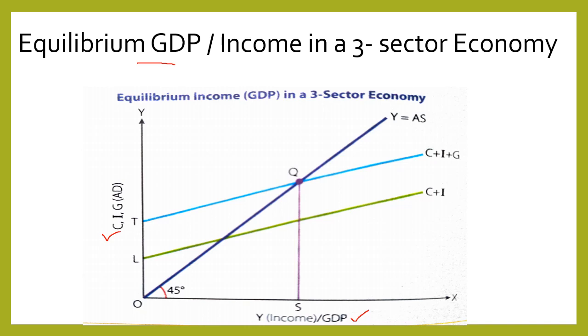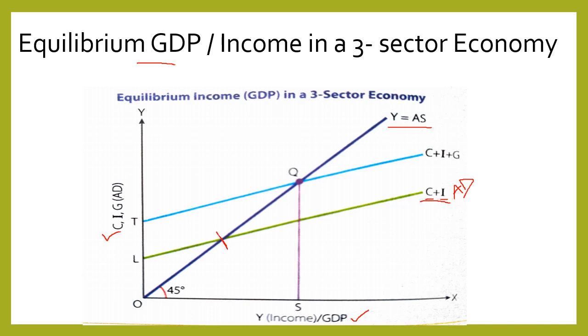AS is equal to the income line. This is the AD when there was no government expenditure in the economy, when there was only consumption expenditure and investment expenditure. So equilibrium was struck at this point.